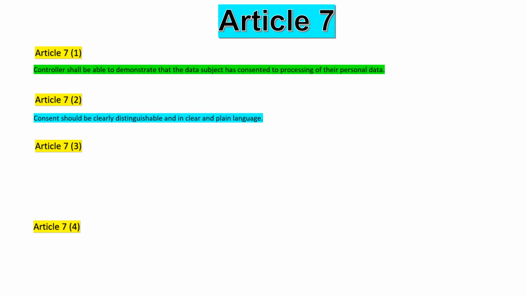Let us now discuss Article 7 in a nutshell. Article 7 has 4 subclauses. Article 7.1 says that controller shall be able to demonstrate that the data subject has consented to the processing of their personal data. So Article 7.1 is about ability to demonstrate. Article 7.2 says that consent should be clearly distinguishable and in clear and plain language.